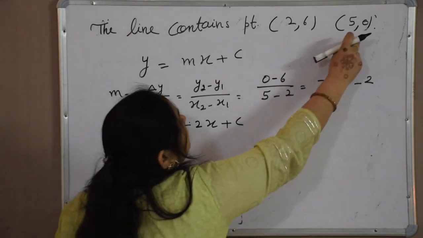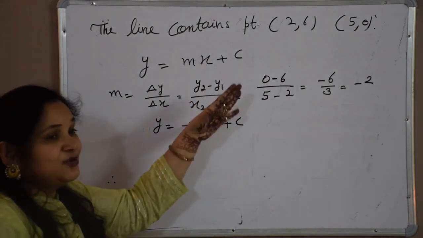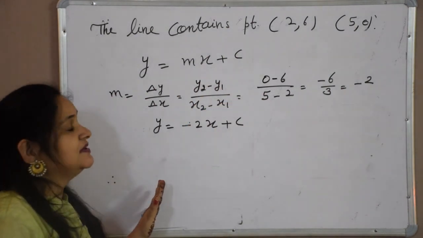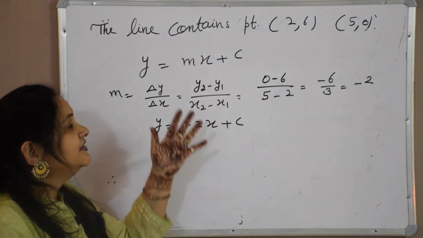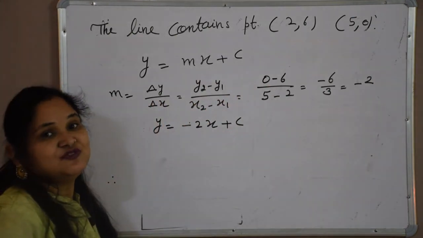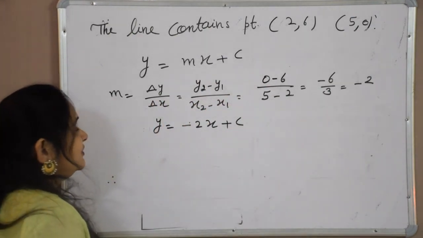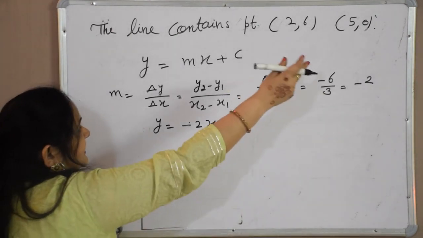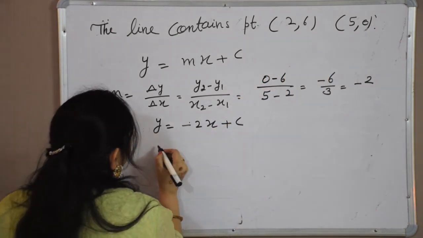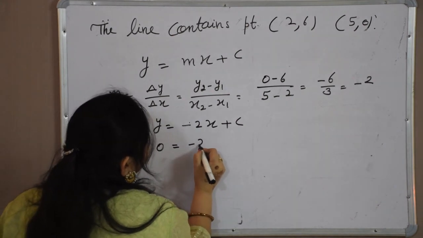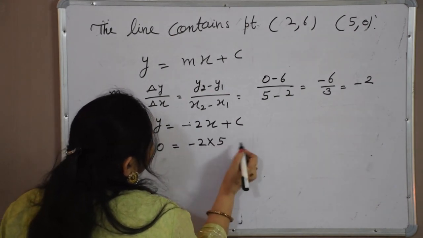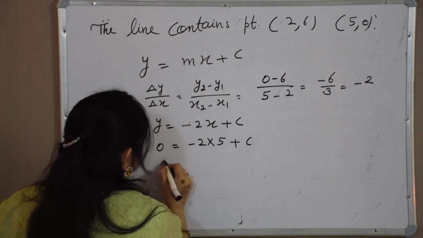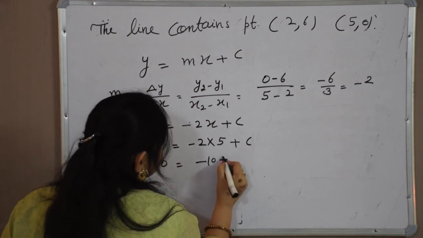Suppose I am taking (5, 0). Wherever 0 is there, it is easy to solve. So we try to take the coordinates which contain 0, because our calculation becomes much less. So (5, 0): in place of y I will put 0, and in place of x I will put 5. 0 is equal to minus 10 plus c.